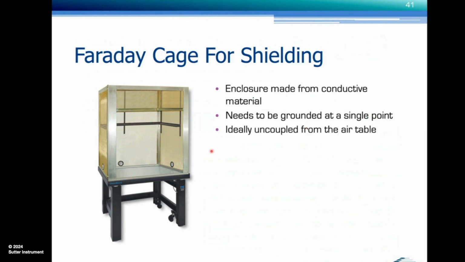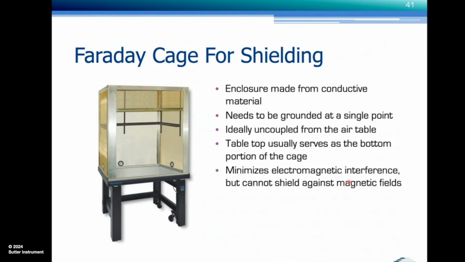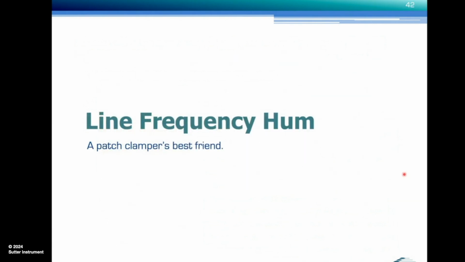Ideally, it should be mechanically uncoupled from the air table to avoid introducing vibrations. The table top usually serves as the bottom portion of the Faraday cage. And it can minimize electromagnetic interference, but not shield strong magnetic fields. That's important to understand. And the predominant form of electrical noise, extraneous electrical noise, is line frequency hum, and I